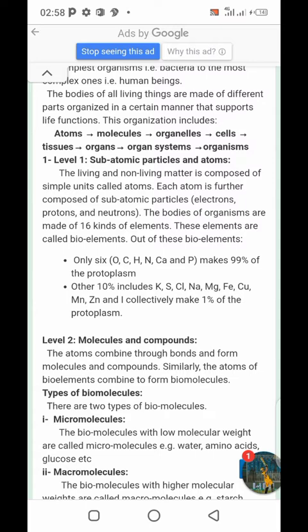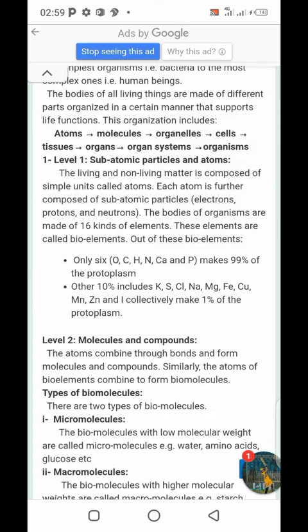Yes, if we can define the protoplasm, so we may say that without the cell membrane of a cell is called protoplasm. Like for example, normally if we talk about the cell of an animal, we have the cell membrane, then we have cytoplasm, and then we have nucleus. So without the cell membrane, we can call only the cytoplasm plus nucleus protoplasm. While if you want to define the complete cell, we can say cell membrane plus cytoplasm and nucleus is called cell.